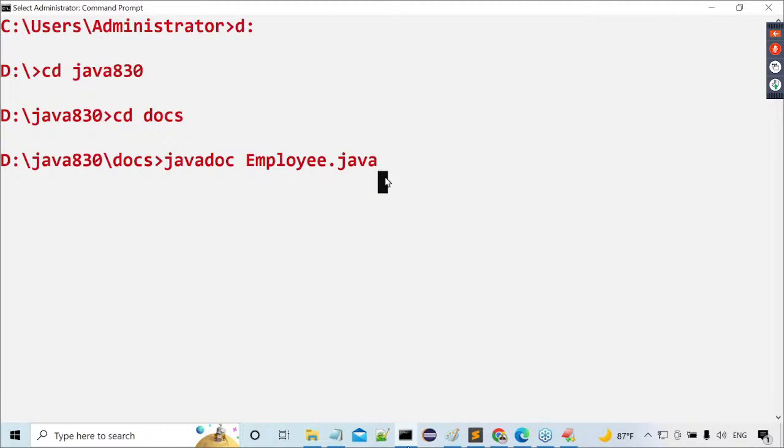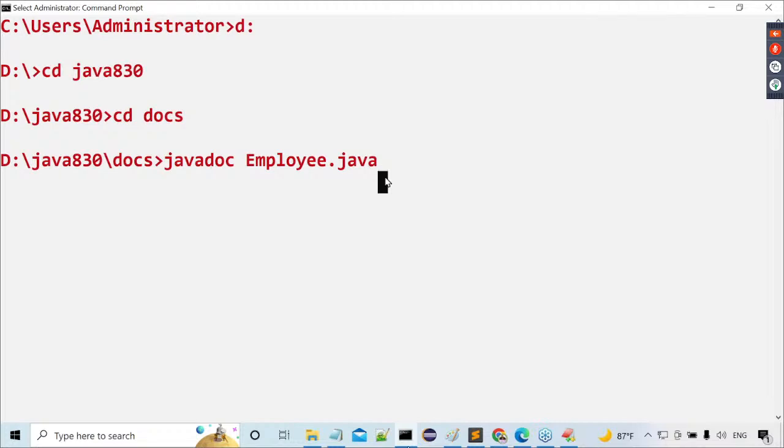First, the Javadoc tool will search for Employee.java in the current location. If it is not available, it will give some error message. If it is available, then the Javadoc tool will read the total content of Employee.java.